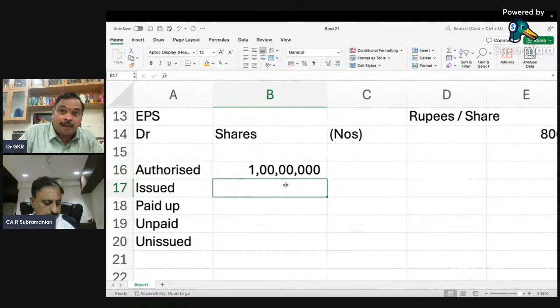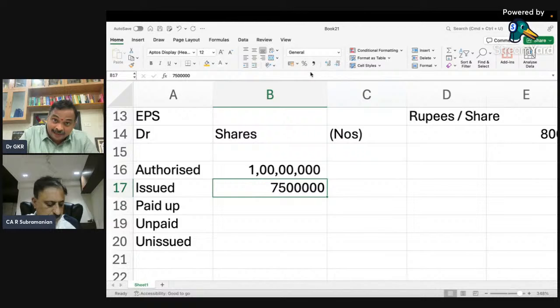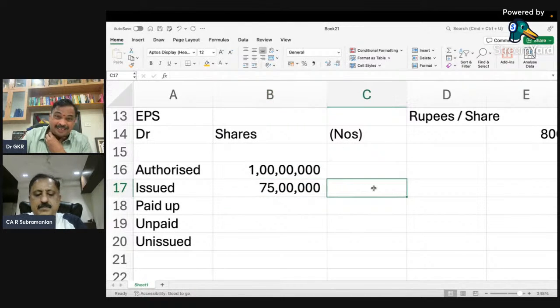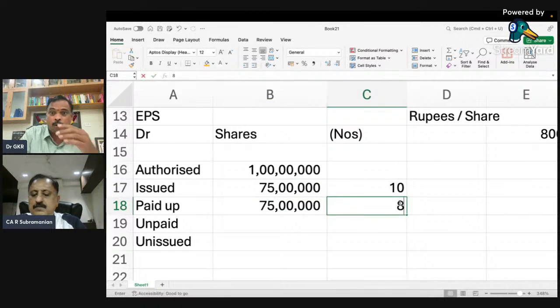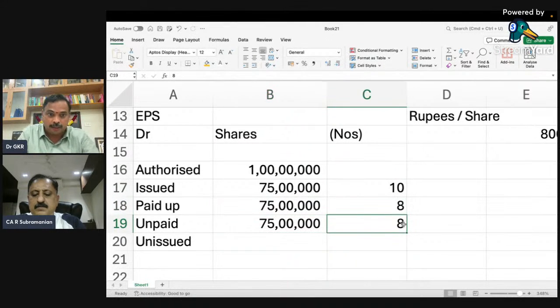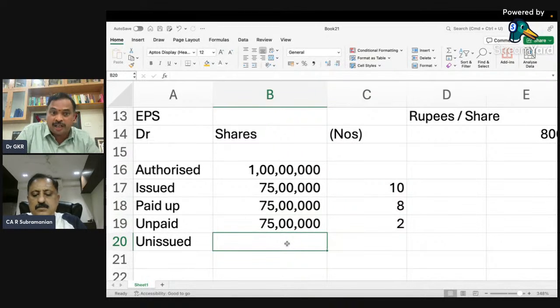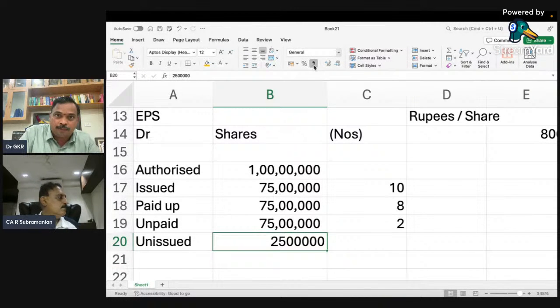Out of 1 crore, maybe I've only issued 75 lakhs. It is actually a 10 rupee share, but paid up is only 8 rupees. The balance 2 rupees is unpaid. And unissued, still to be issued, is 25 lakh shares. So I need to be very careful about this.